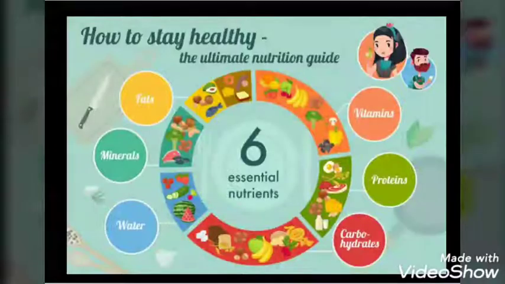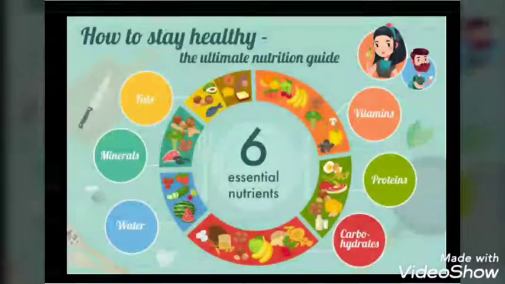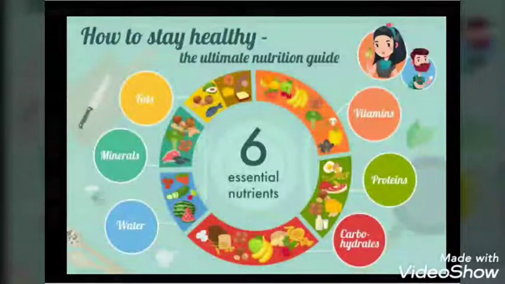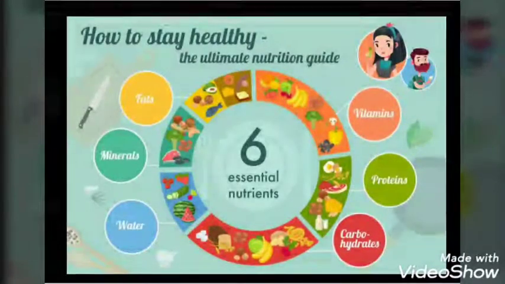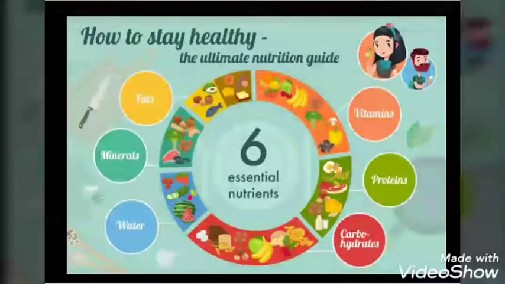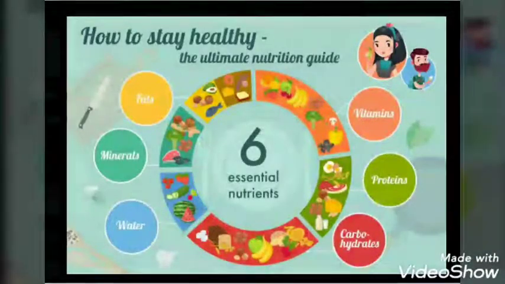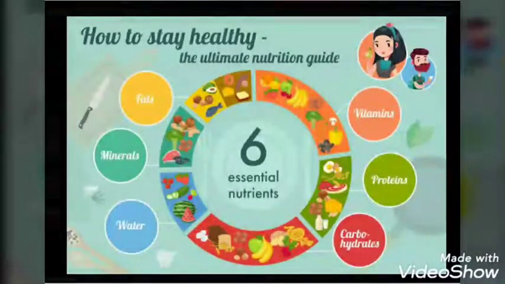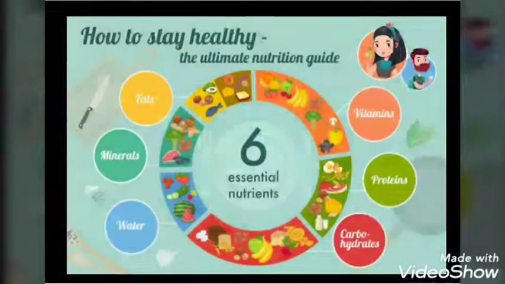The next agent is nutrient agent. These include food components such as carbohydrates, proteins, fats, minerals, vitamins and water. That means all the nutrients are included in this.